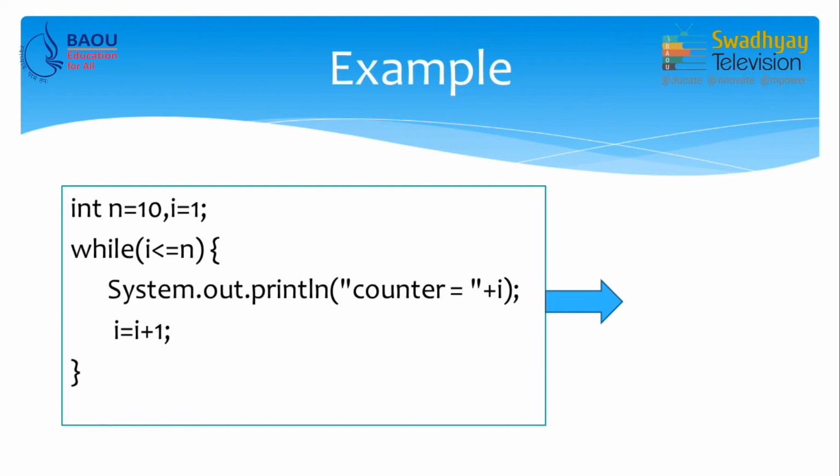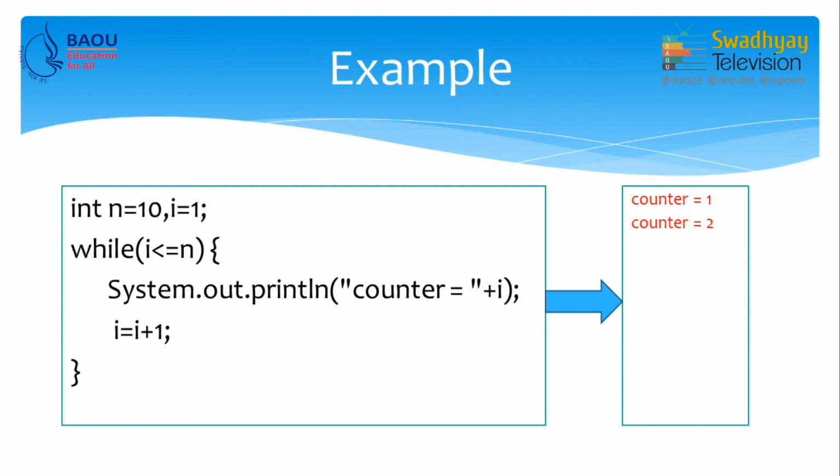Now, this will continue until i becomes 11, and when i becomes 11 the condition becomes false and the loop will terminate. So, now let us have a look at how it produced the output. On screen you can see initially it prints counter is equal to 1, then i becomes 2 and the condition is true.